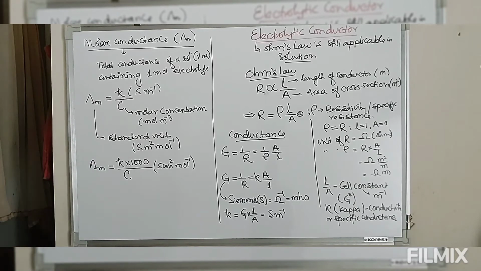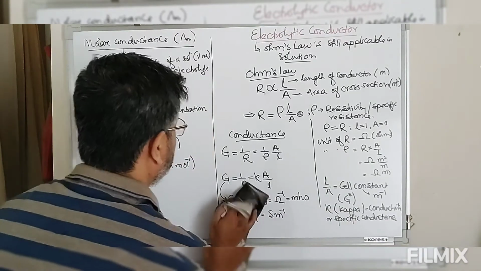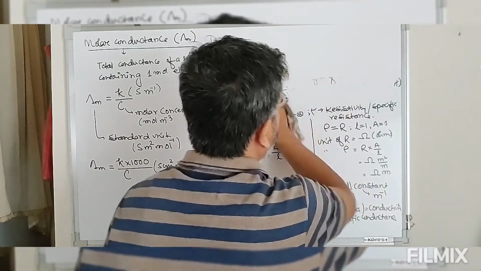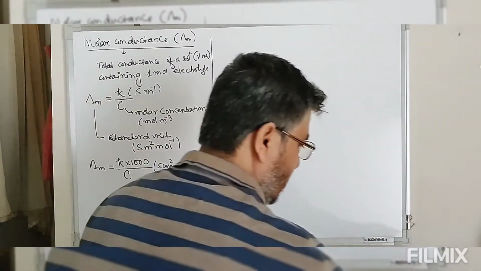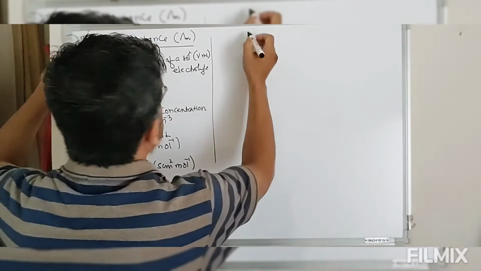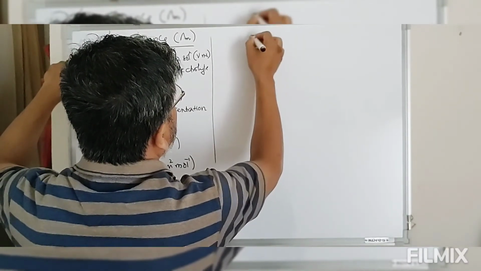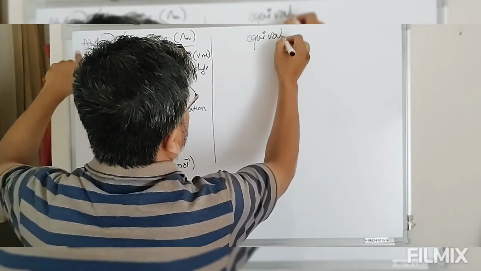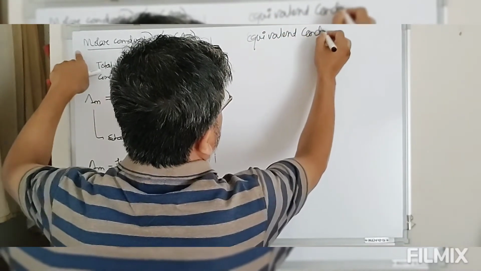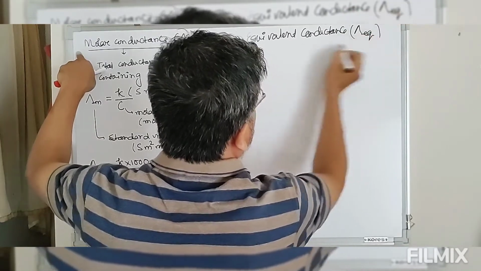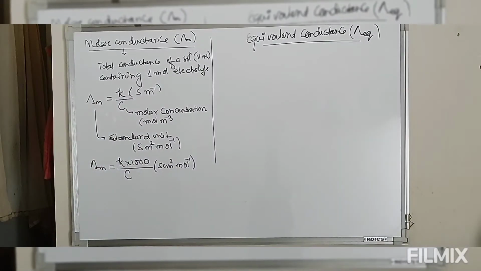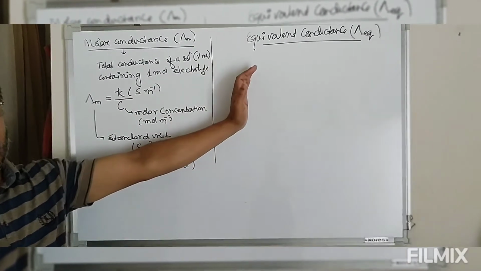Similarly, in some cases, instead of molar conductance, we also use equivalent conductance, lambda eq. So let's also define equivalent conductance. Equivalent is another method for measuring the amount of substance.